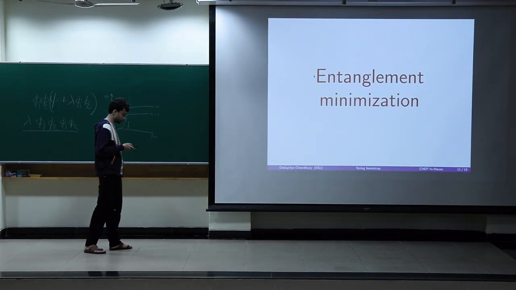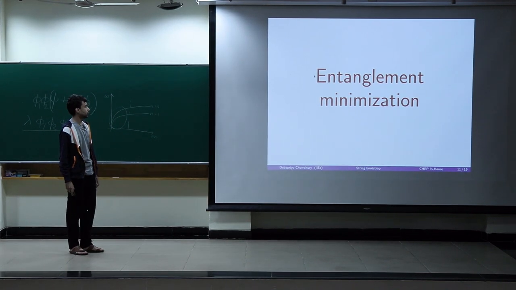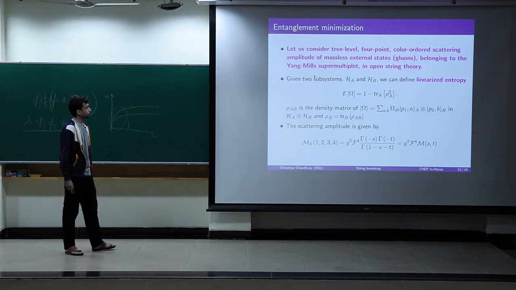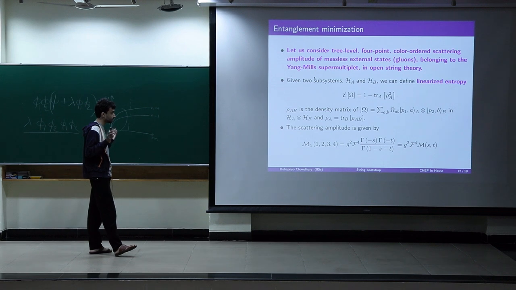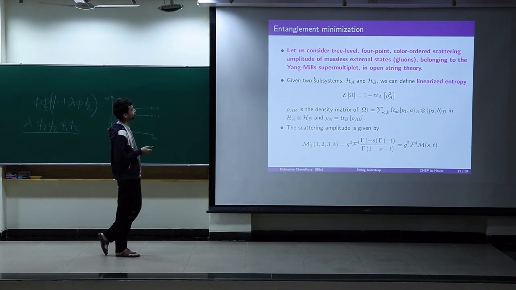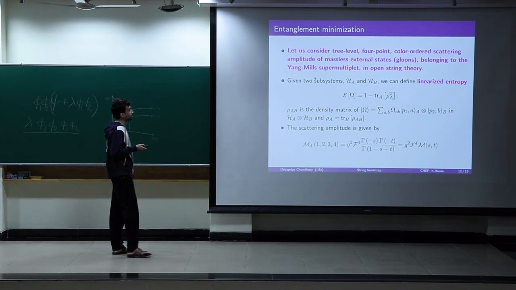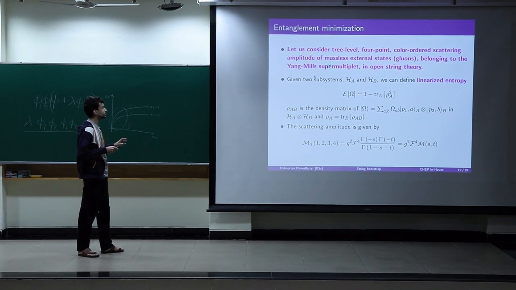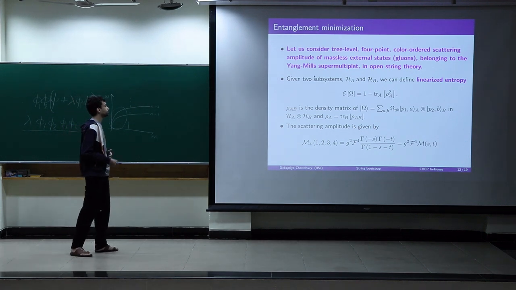Okay, now we come to the thing that we minimize for bootstrap. We need some physical principle for bootstrap. We can't just use arbitrary things. So for that we use this thing called entanglement minimization. What are we measuring the entanglement of? So consider tree level 4-point color ordered scattering. I know these are many words, but these are basically gluons in 10-dimensional supersymmetric Yang-Mills theory. So these are kind of cousins of the regular gluons that we know, but they have very similar properties like helicity and spin and all that.